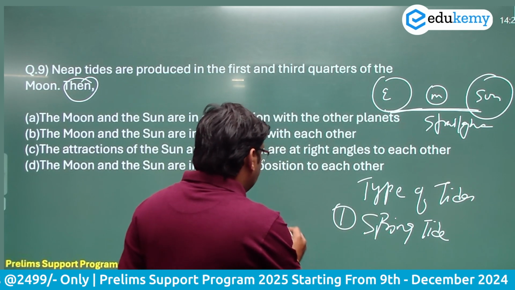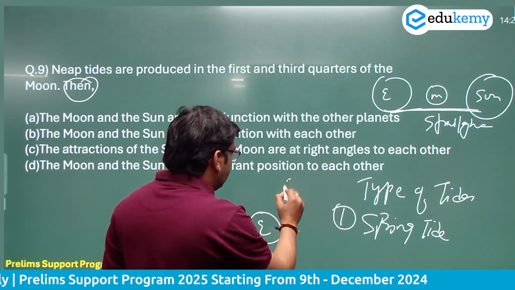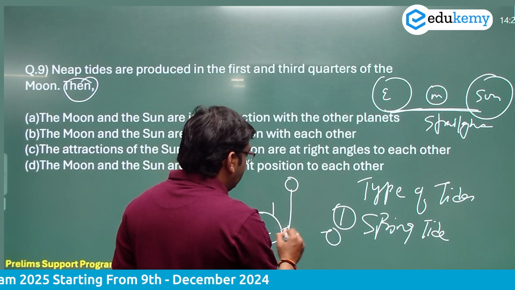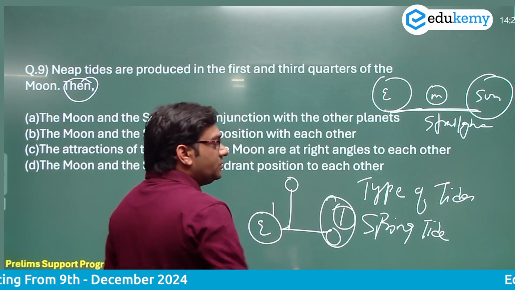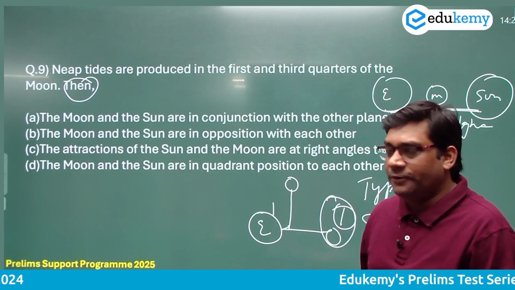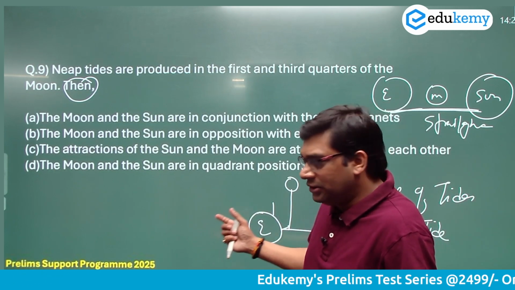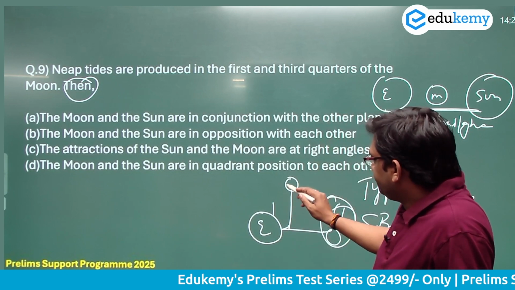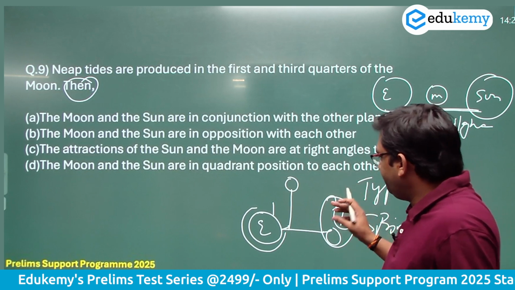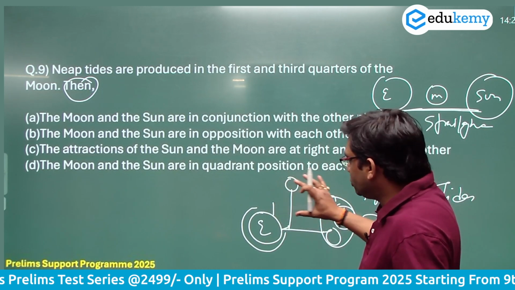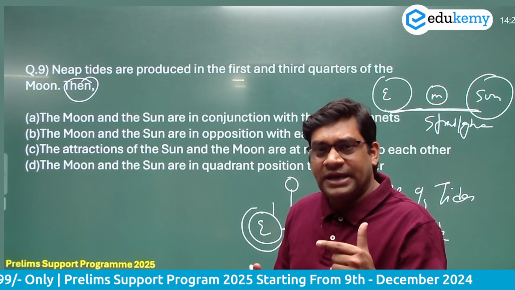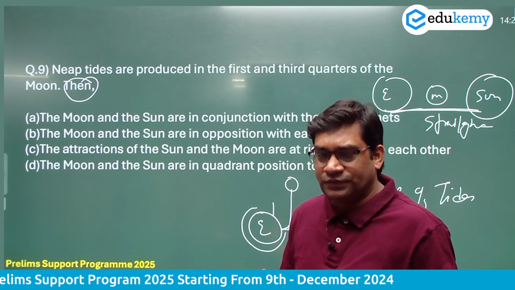And when all three, like this is the earth, here the moon and this is the sun, make a right angle, in that case neap tide is formed. After 7 days from spring tide, neap tide is formed. So all three bodies make a right angle. In this case, the tide forming on the surface of the earth, because the gravitational attraction of these two bodies counter each other, results in a high tide lesser as compared to the average tide formed on the surface of the earth.